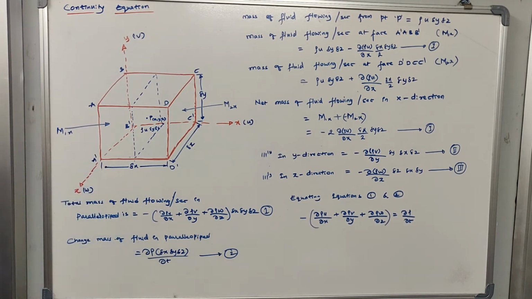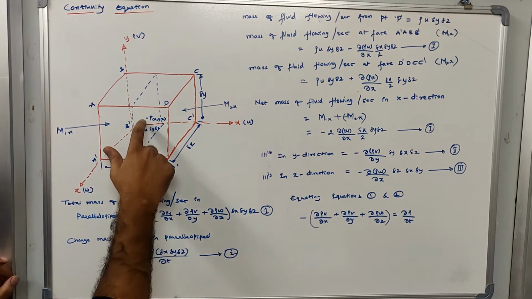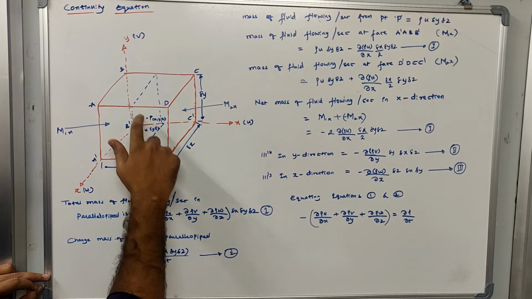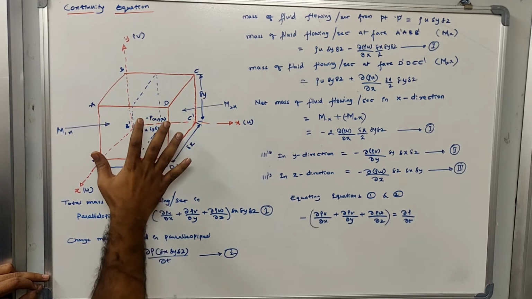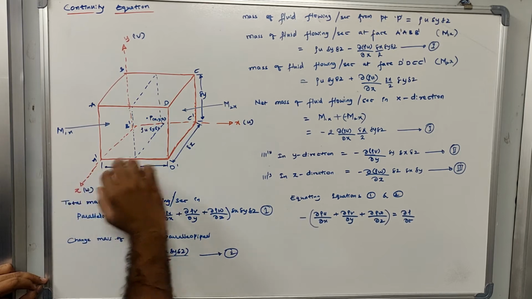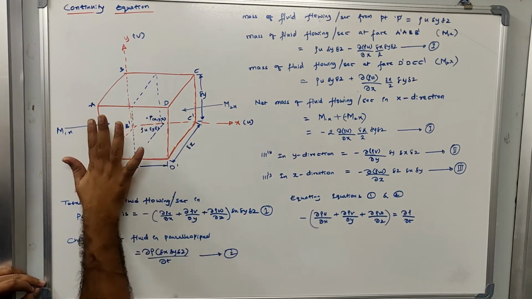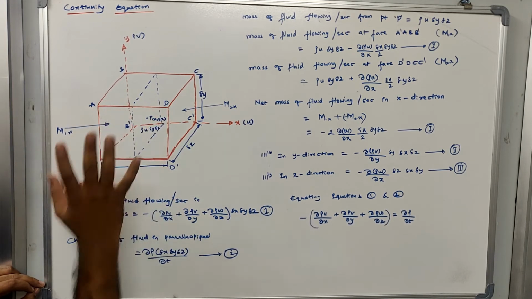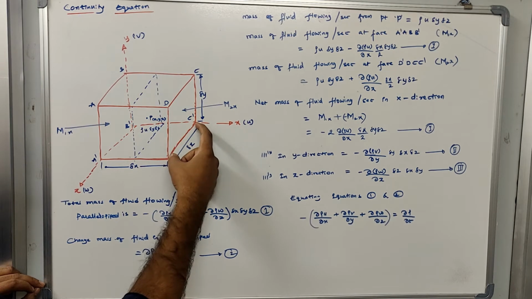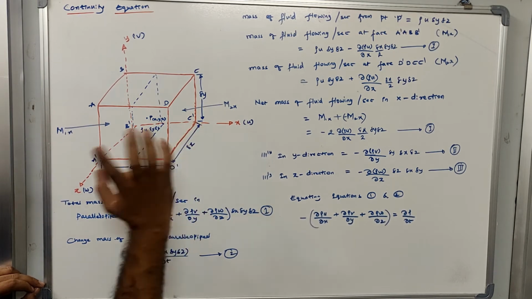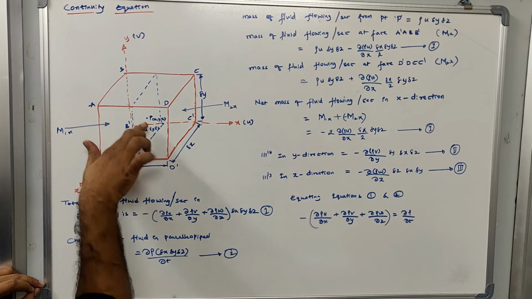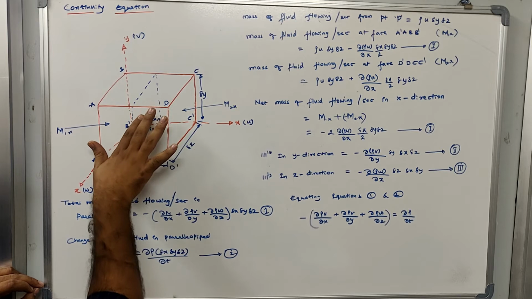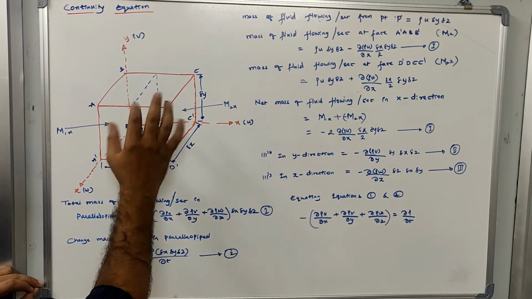The next thing we need to focus on is the point that I have placed here. This is called point P of x, y, z. This is the midpoint of all the planes of this parallelepiped. If you go in the x direction, this point is situated at a distance of delta x by 2, exactly at the midpoint. It is situated at a distance of delta z by 2 from the z axis. Similarly, from the y axis, it is situated at delta y by 2. So P represents the midpoint, exactly the center of the parallelepiped.